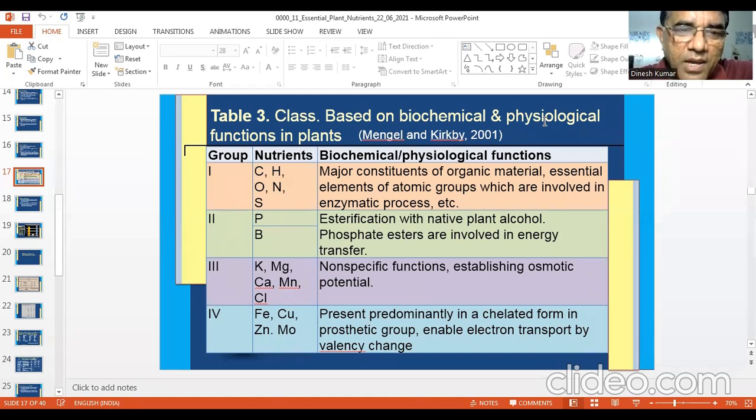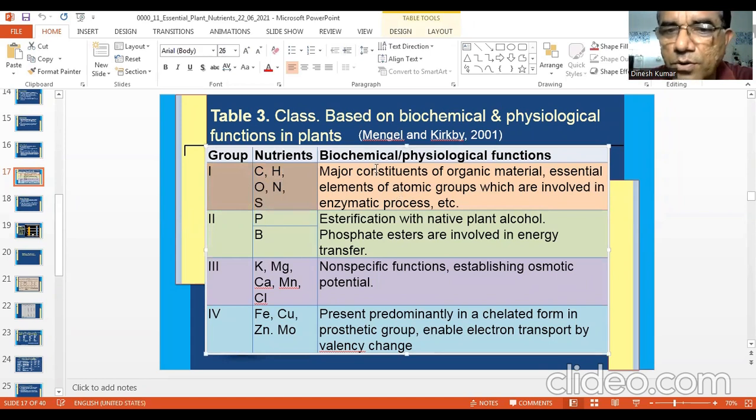So the groups are 1, 2, 3, 4. Group 1 includes carbon, hydrogen, oxygen, nitrogen, and sulfur, based on biochemical and physiological functions in the plant. They are major constituents of organic materials, and essential elements of atomic groups which are involved in enzymatic processes. Then the second group is phosphorus and boron, esterification with native plant alcohol. Phosphate esters are involved in energy transfer.